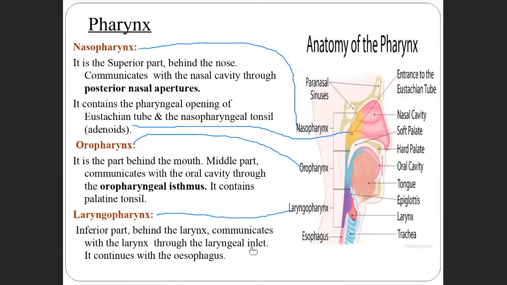Then you can see the pink structure continuing as the esophagus. In this diagram, the trachea is in the front, a continuation from the larynx, whereas the esophagus is the continuation of the pharynx.